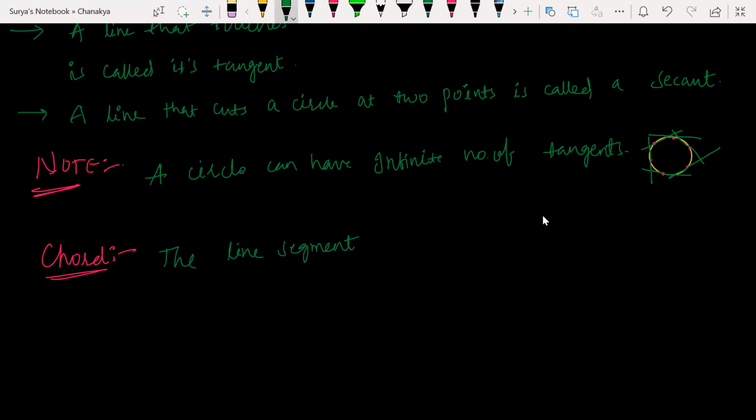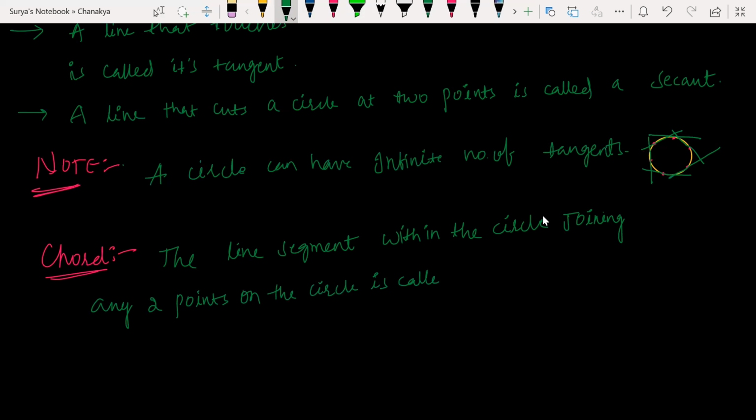I mean the line segment within the circle joining any 2 points on the circle is called the chord.